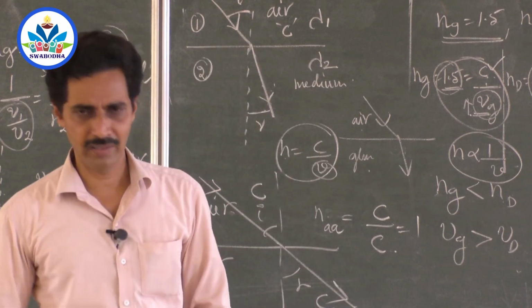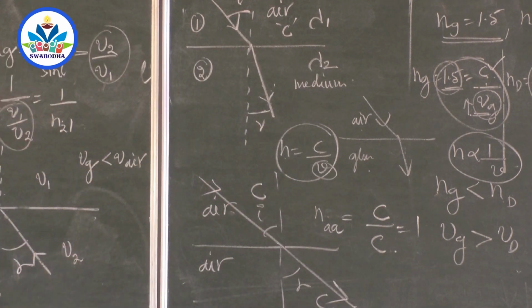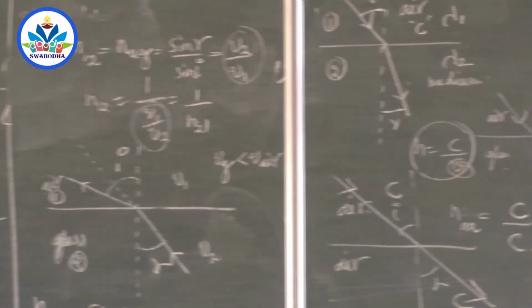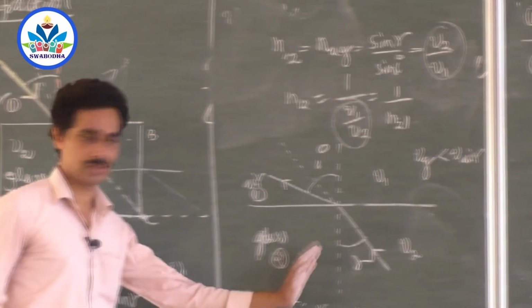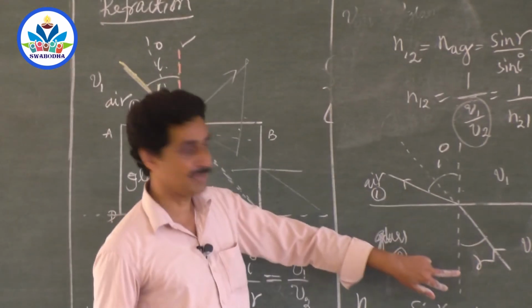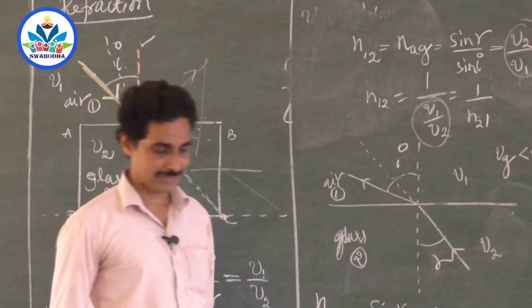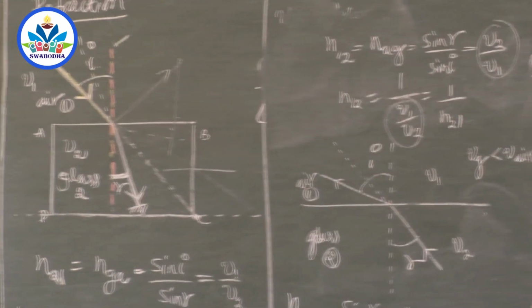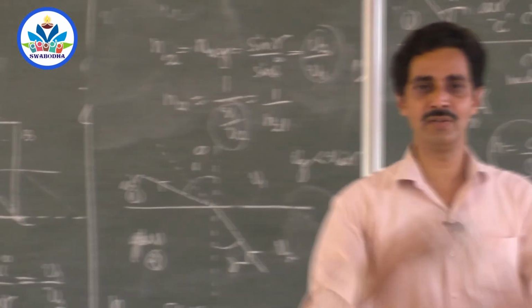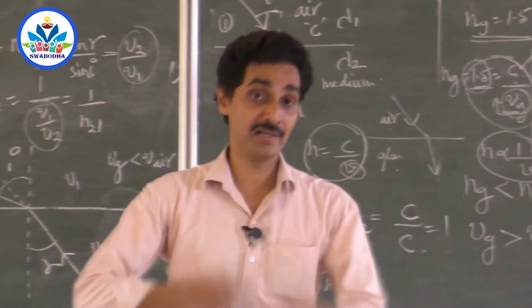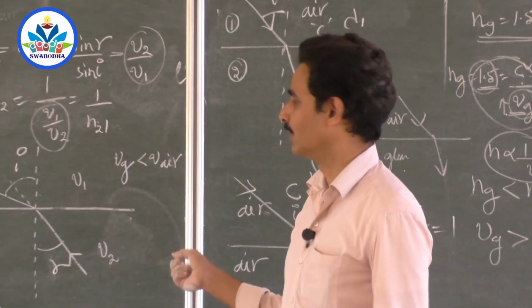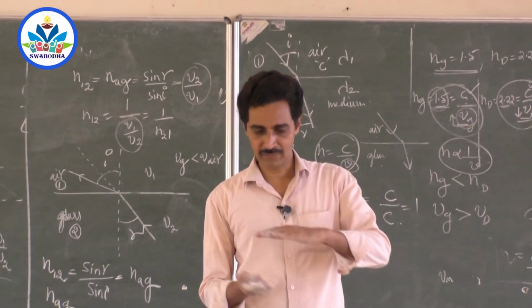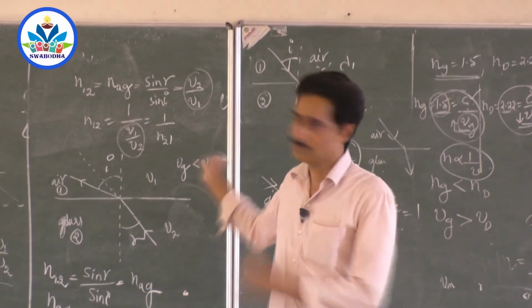You should have a clear idea of this. If you just rewind this video back and try to see what all these things are, I don't know whether you have followed this or not. You might have got confused when we change the media from one to the other. In the next class I will try to recap it again. Of course, the video can be replayed, but still you will get the same explanation. Let me try to put it in a different way so that you will understand it. But this is a very basic thing, and if this base is very strong, we can move forward.